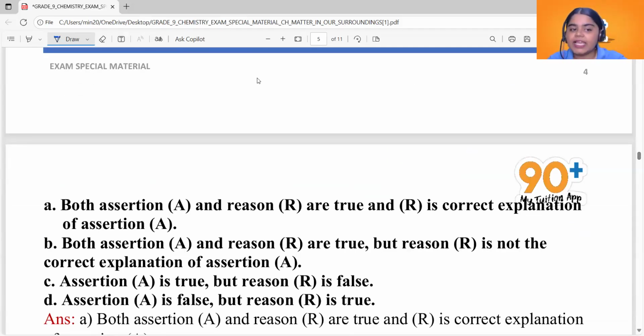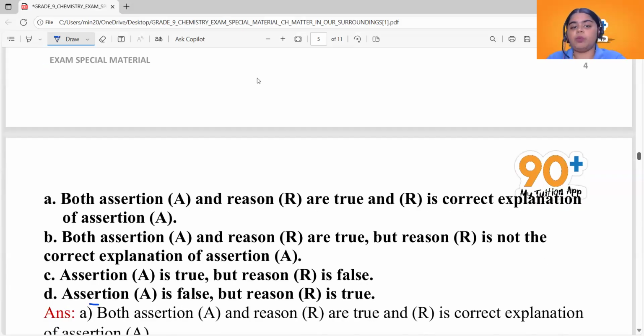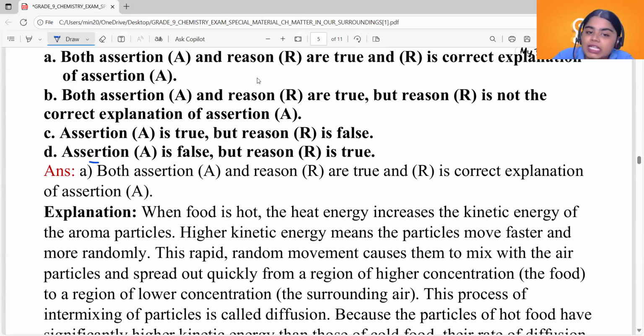So what are the options we have? Both assertion and reason are true, and reason is the correct explanation of assertion. Now, B is both assertion and reason are true, but reason is not the correct explanation of assertion. And C is assertion is true, but reason is false. And D is assertion is false, but reason is true. Now, what is the answer here? Both assertion and reason are true, and reason is the correct explanation of assertion. So, it is option A.